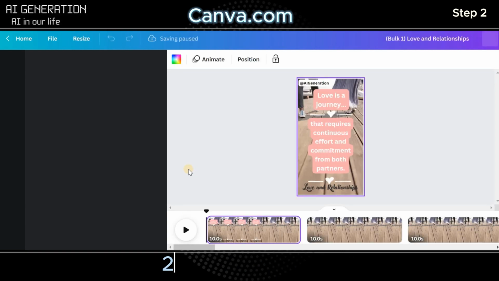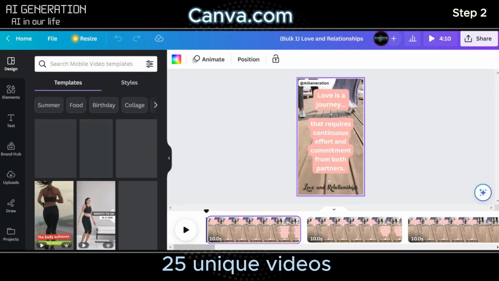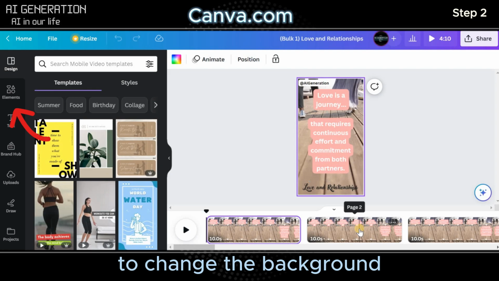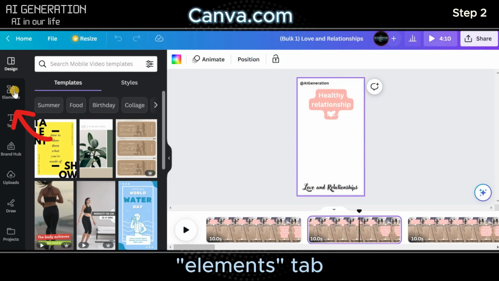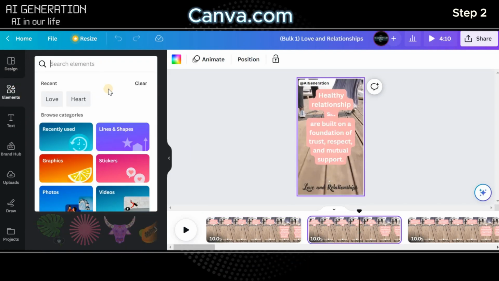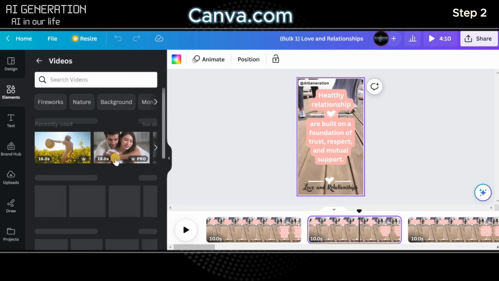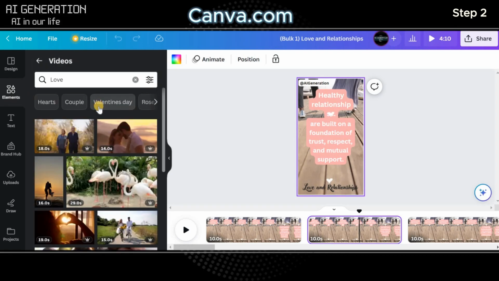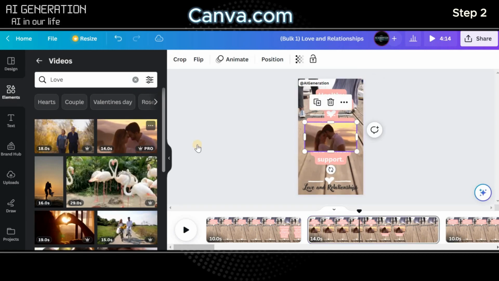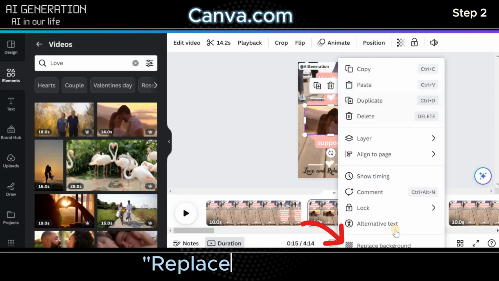After a few seconds, we get 25 unique videos with our facts. To change the background, just click on the Elements tab. Click on the search bar and then on the video section. Here you can choose a suitable background. Then click on the 3 dots and click Replace Background.